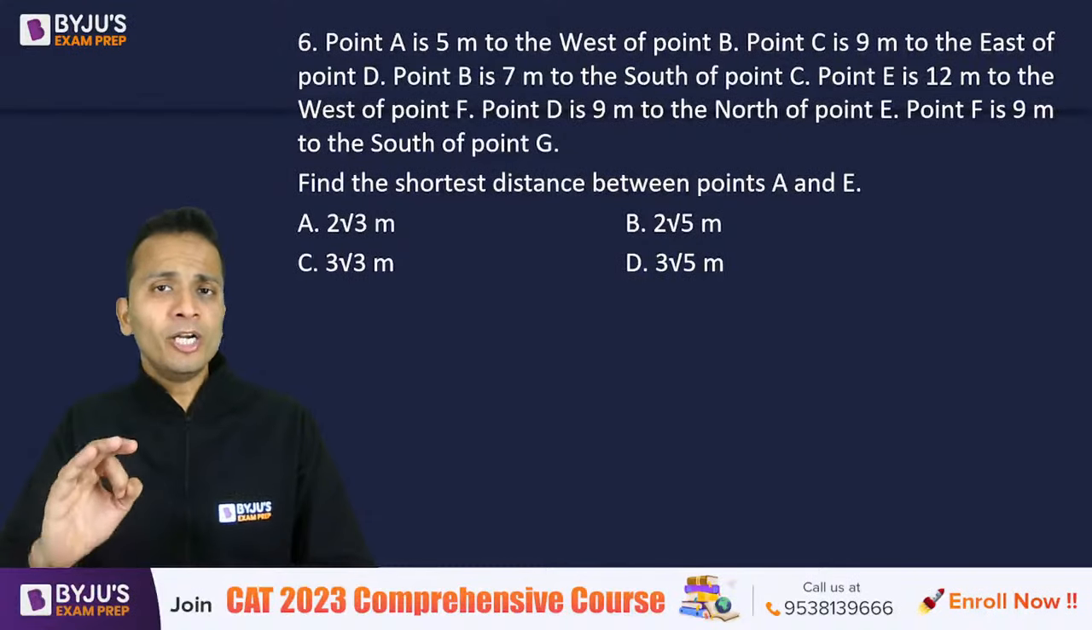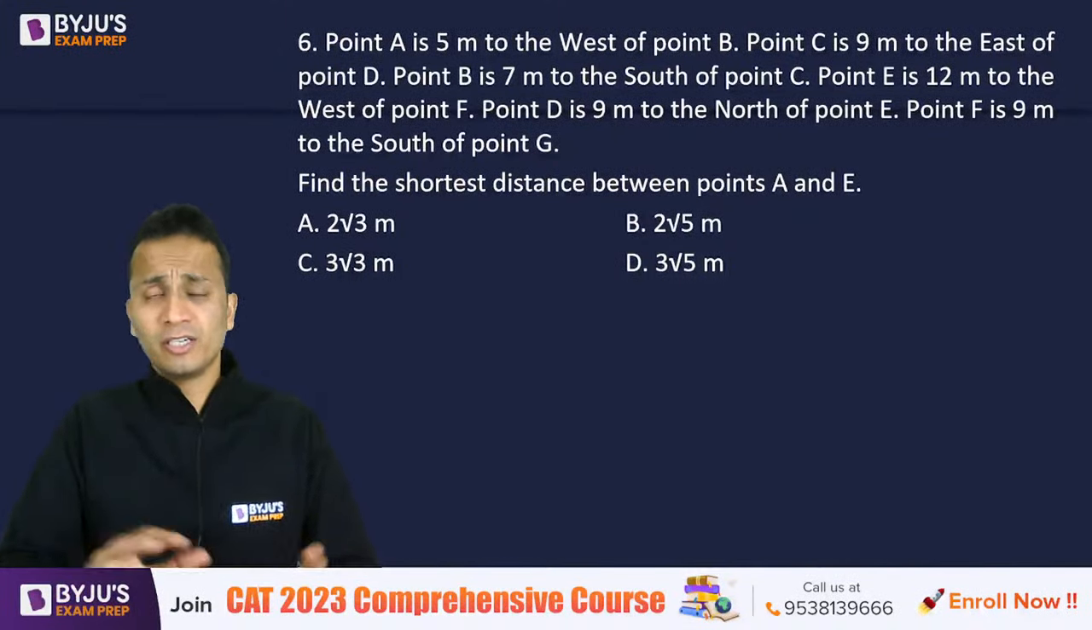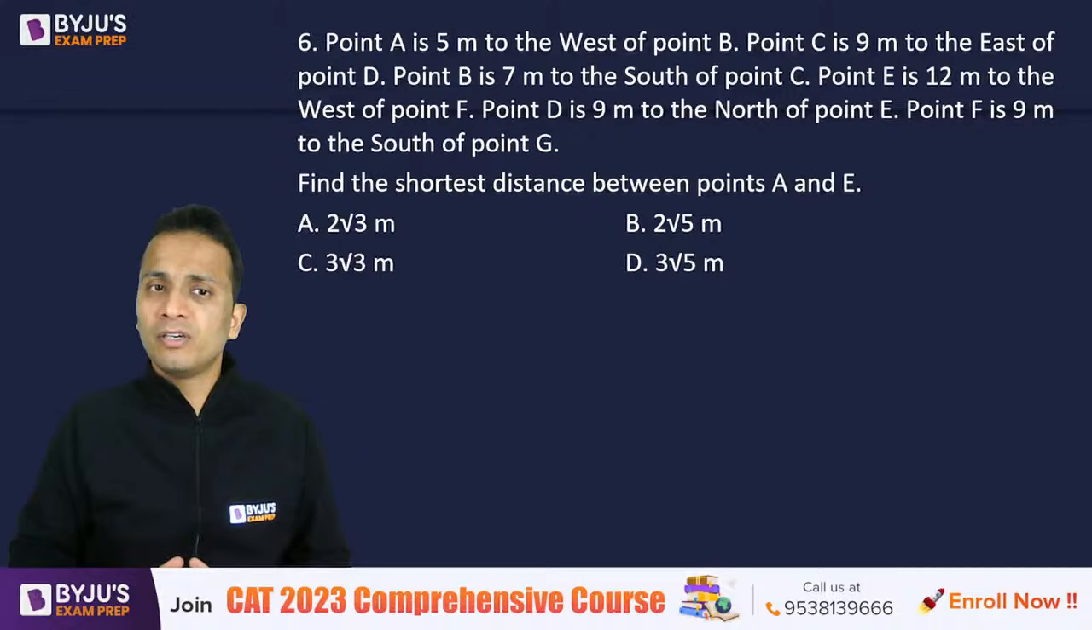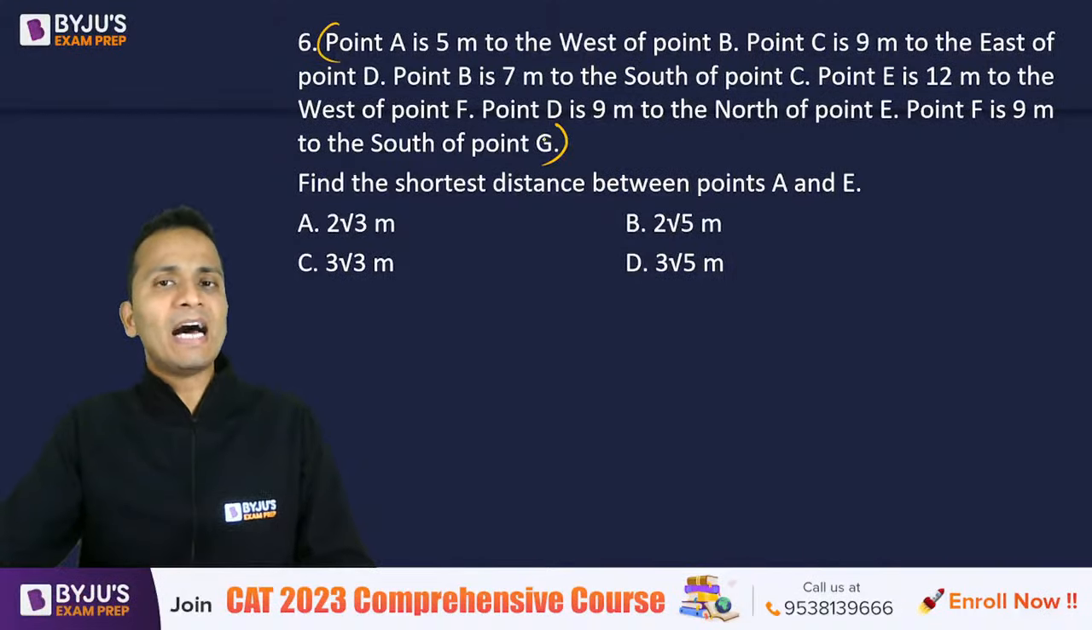Now it is important to note down in such questions, this is what I have observed many a times in these type of questions of direction sense. In the directions that are given to you, they have taken a lot of points: A, B, C, D, E, F, G. There are 7 points.